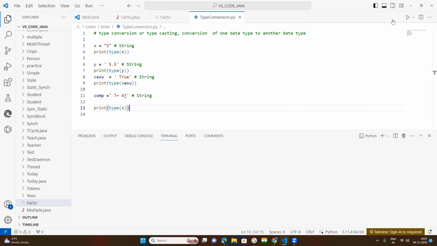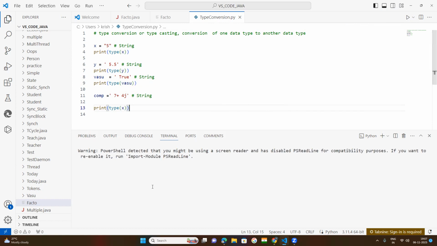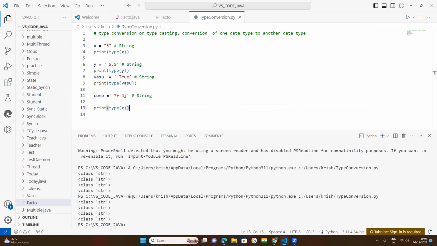Now if you run this, see, this is what? String. Everything is string. Class. What about this class? Class means you will study class and objects in object-oriented programming.